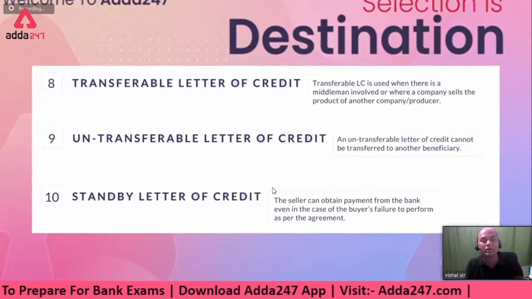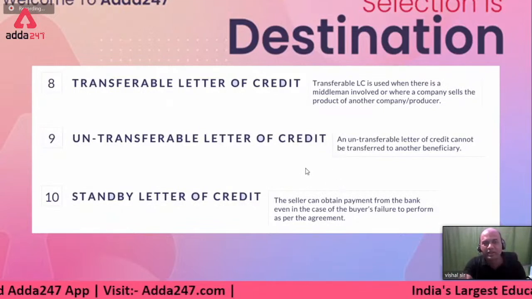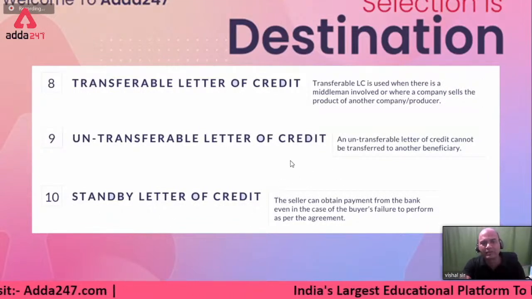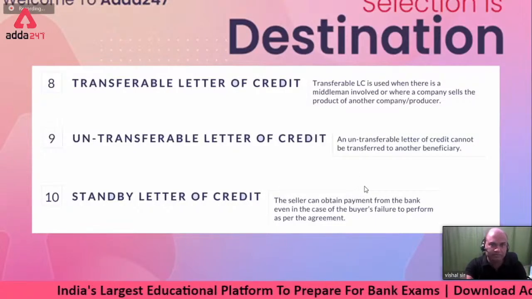That's a separate topic. We'll take it some other day, because there are almost 7 to 8 types of standby LCs, performance, financial, bid bond, everything. Not our topic of discussion today.